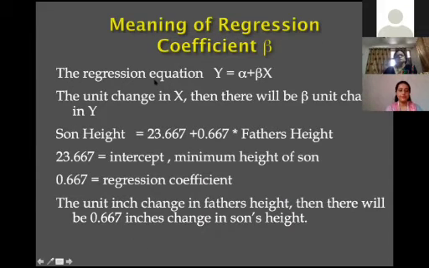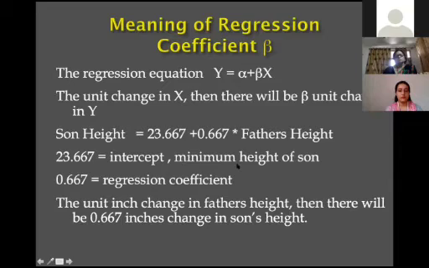Suppose this is your equation, y is equal to alpha plus beta x. Unit change means a unit change in the independent variable. Then beta, here our value is 0.667, means a 0.667 unit change in y. So our model in that case is: son's height, this is our dependent variable, this is the intercept, and this is 0.667 into father's height.